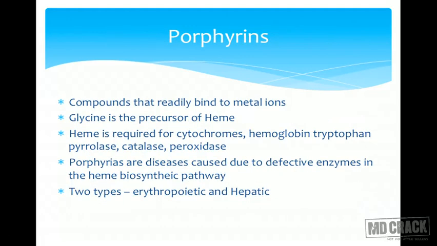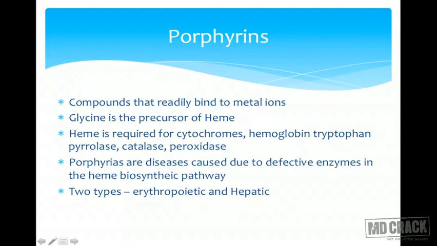That is regarding creatine. Now one more important compound I told you was porphyrins, that is heme. Compounds that readily bind to metal ions are called porphyrins. Now why do I say heme is a porphyrin? Because heme can readily bind to a metal ion. Which metal ion? Ferrous ion. So it can bind to ferrous ion, and hence it is called a porphyrin.